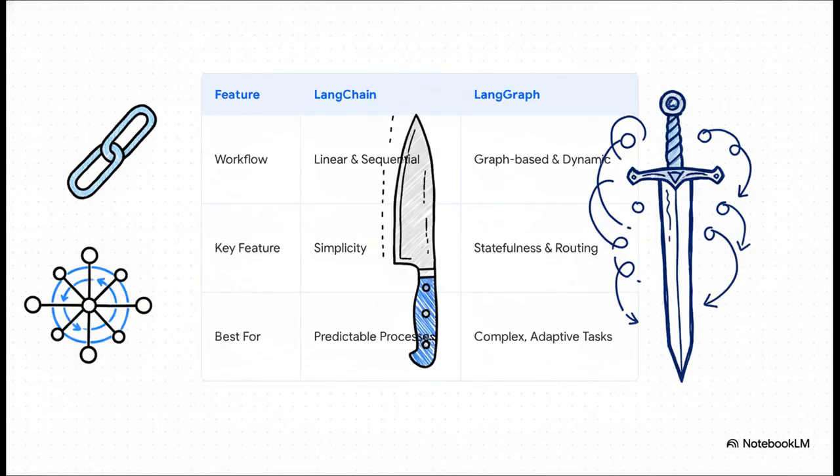So let's break it down using that analogy. LangChain, that's your kitchen knife. It is absolutely perfect for those well-defined step-by-step processes where you just want simplicity that works. LangGraph, on the other hand, is your sword. You bring that out for the complex, adaptive problems that need real decision-making, conditional paths, and even loops where an agent might need to